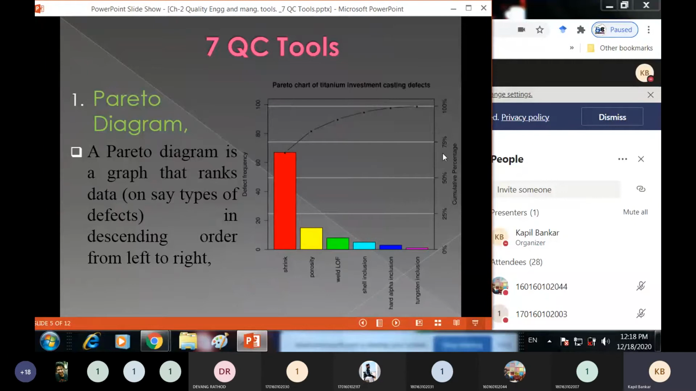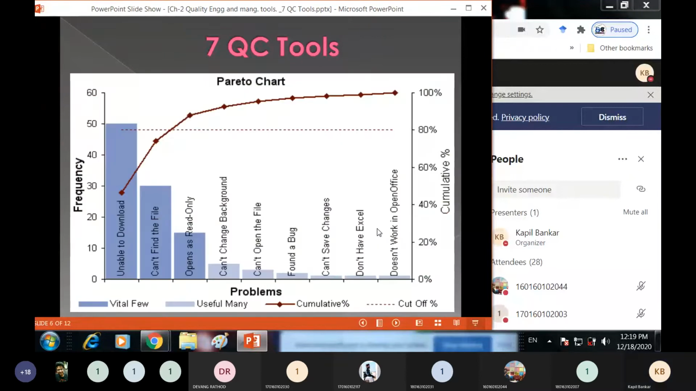And on the other side of the vertical axis, there is a cumulative percentage. So this is the cumulative percentage, the addition of all these defects. If you add the percentage of all these, that is nothing but the cumulative percentage. So a Pareto diagram is nothing but a graph that ranks the data or defects in descending order from left side to right side. This is the Pareto diagram.